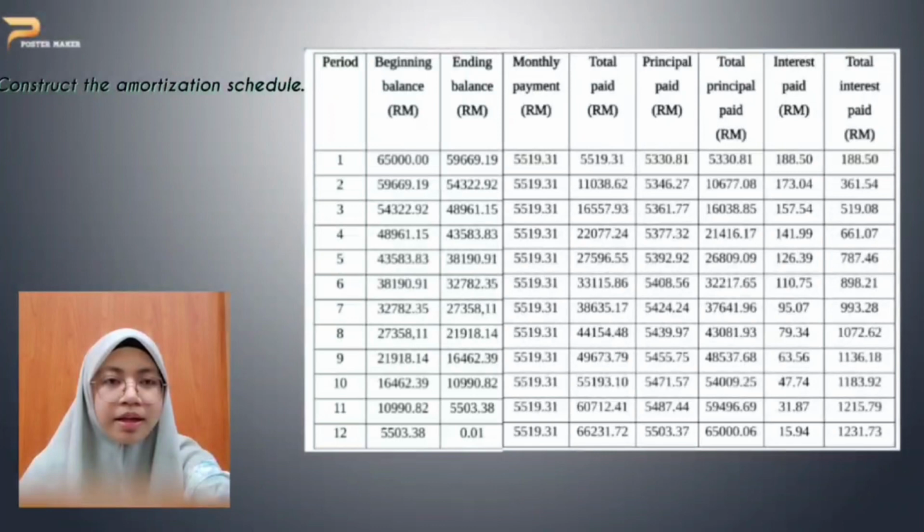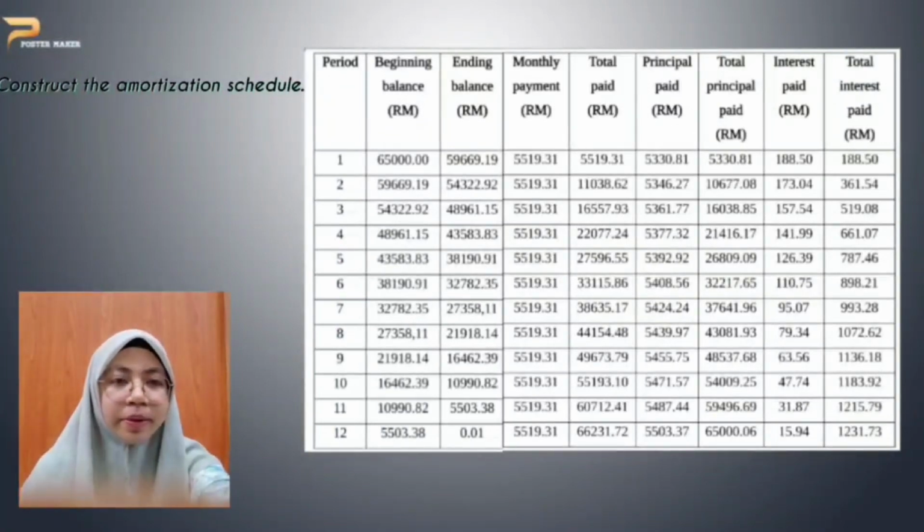Then we continue with principal paid for the second month. The monthly payment minus interest paid, which is 5,519.31 minus 173.04. The answer will be 5,346.27. The answer for total principal paid is the first month of principal paid plus the second month of principal paid, and the answer will be 10,677.08.